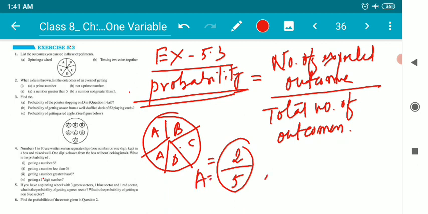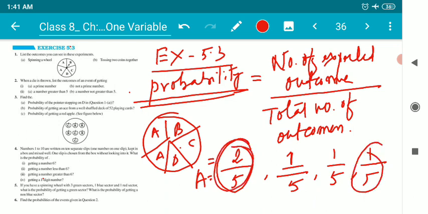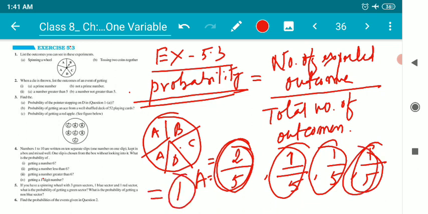Acha. Probability of getting B, how many B are there? Only 1 out of 5. So probability is 1 by 5. Then probability of getting C, how many C are there? Only 1 C is there. So probability is 1 by 5. Okay. Probability of getting D, how many D are there? 1 out of 5. So probability is 1 by 5. Now if you add up 2 by 5, 1 by 5, 1 by 5, 1 by 5, your sum should be 1. It will actually be 5 by 5. So cancelling it, it will be 1.